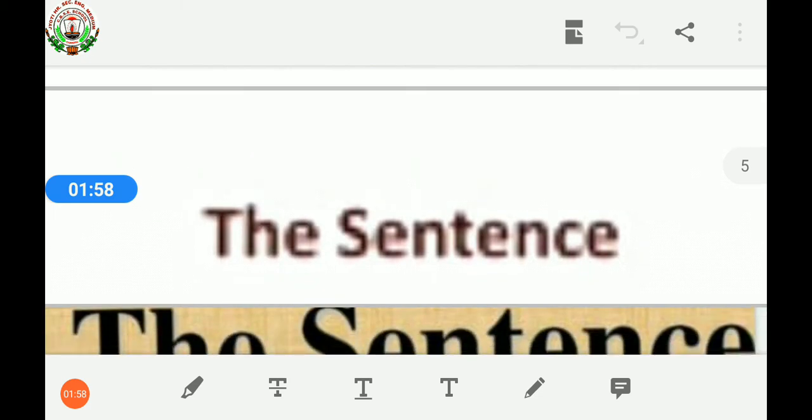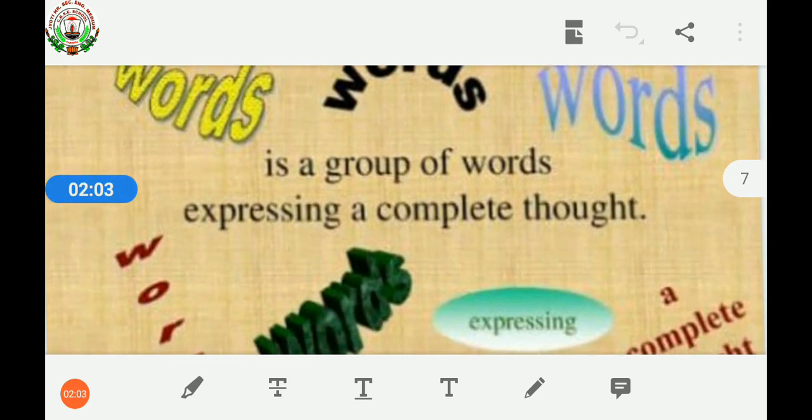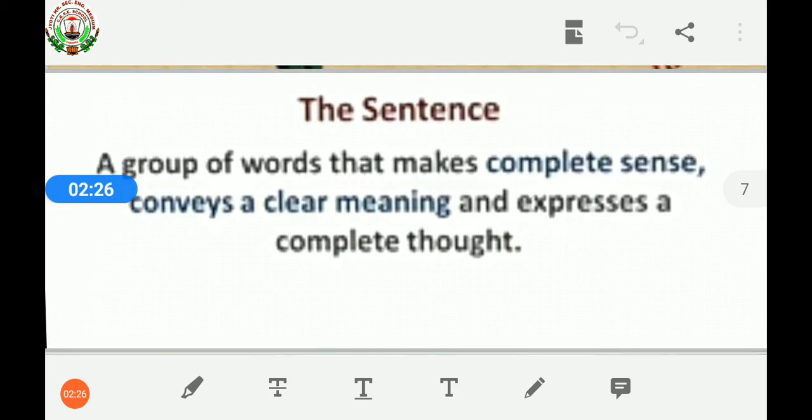Now, let's move to the sentence. A sentence is a group of words expressing a complete thought. My dear children, when a group of letters is arranged and gives some meaning, then it forms a word. But when a group of words is arranged together and gives some meaning, then it forms a sentence. Once again, a group of words that makes complete sense, conveys a clear meaning, and expresses a complete thought.